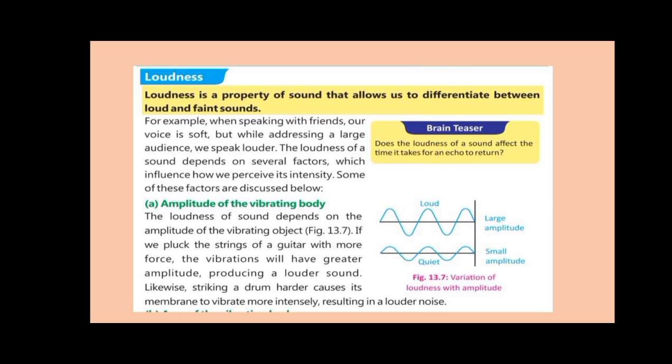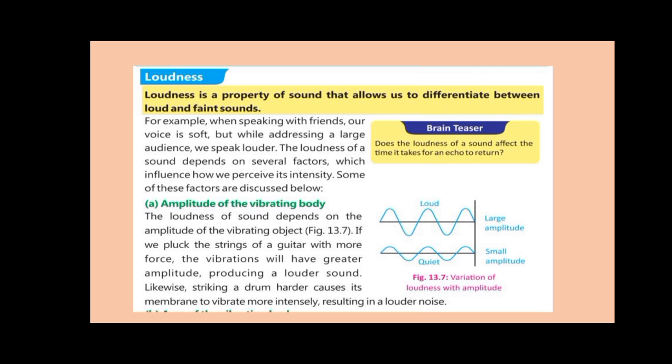So we can consider an example of a drum or a guitar. If the strings of the guitar are plucked forcefully with a greater amplitude, obviously the loudness will be higher, or a louder sound will be heard, as compared to a guitar whose strings are plucked with a smaller force. Similarly, we can discuss the example of a drum.